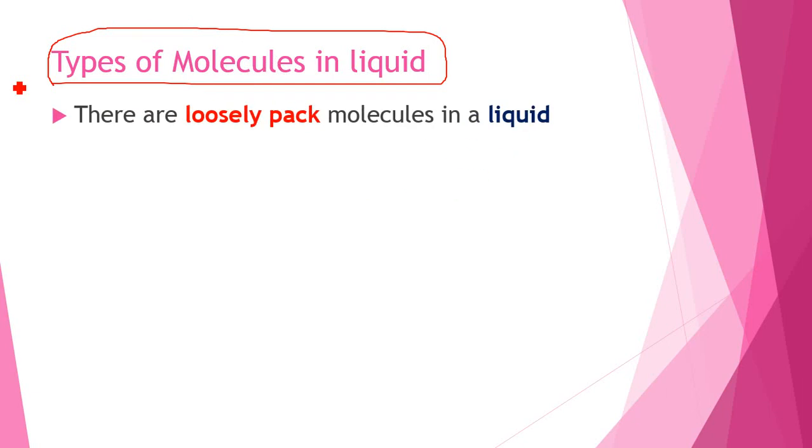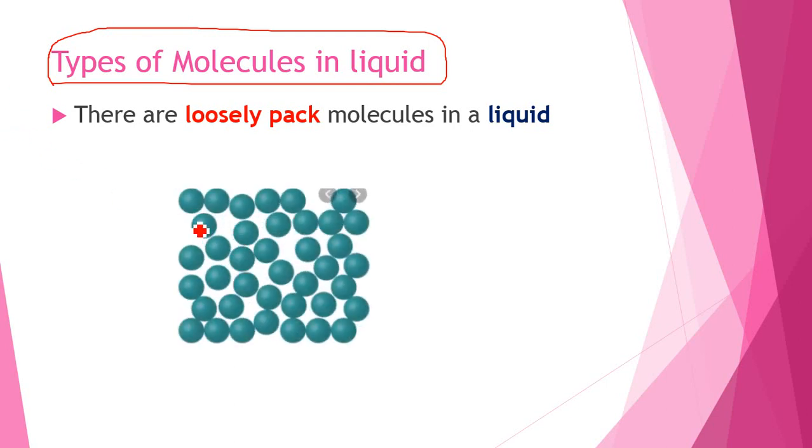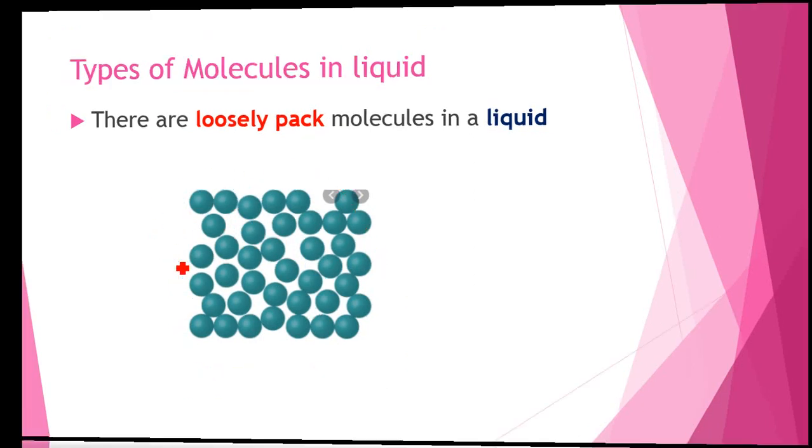There are loosely packed molecules in a liquid. So that's why it cannot flow in the air, but it can take the shape of the container. As you can see, these are loosely packed and have more space between each molecule. There are loosely packed molecules in a liquid. Now come on, next topic.